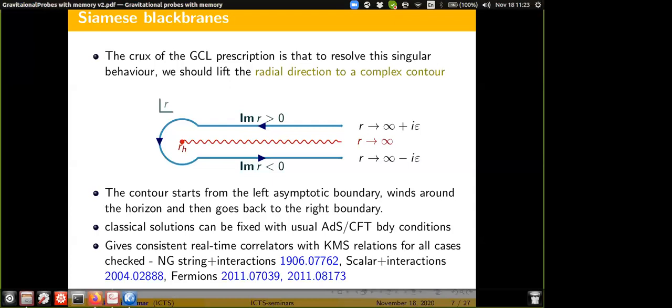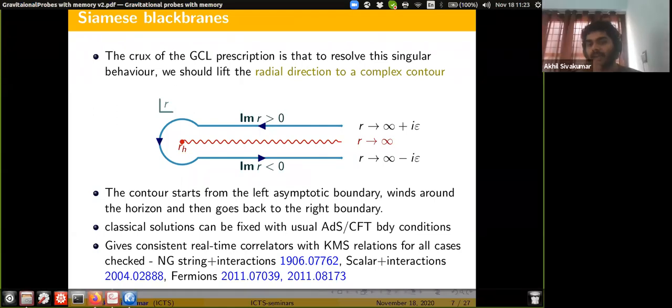Sorry, one second. If there's some general prescription for computing correlators, I'm confused about why it should rely on some specific choice of slicing. The point is not to land on some saddle with just two boundaries, right?